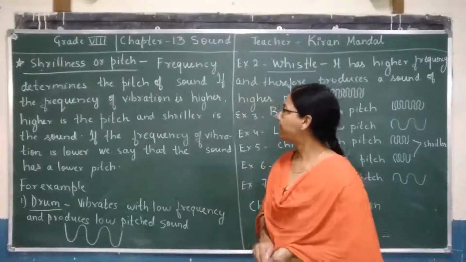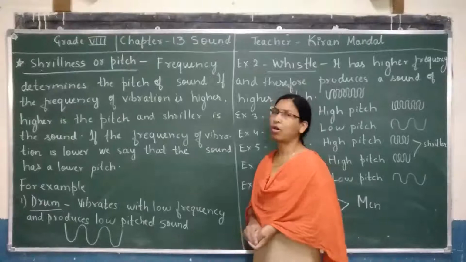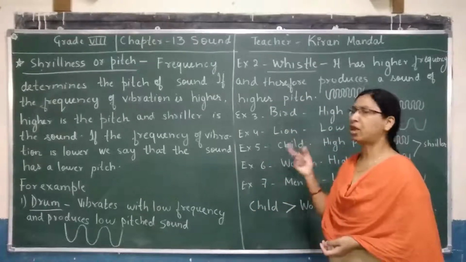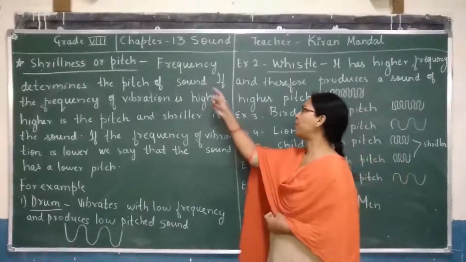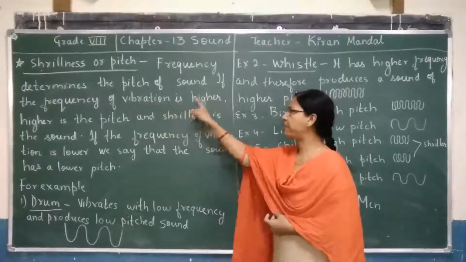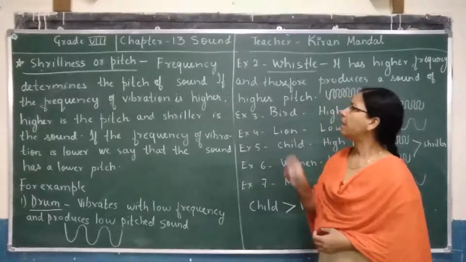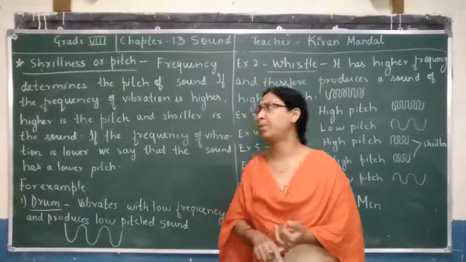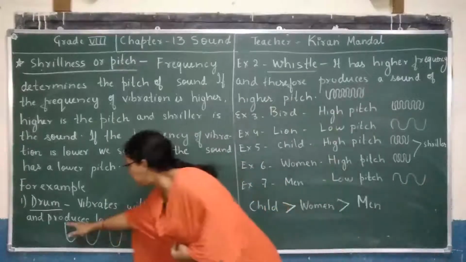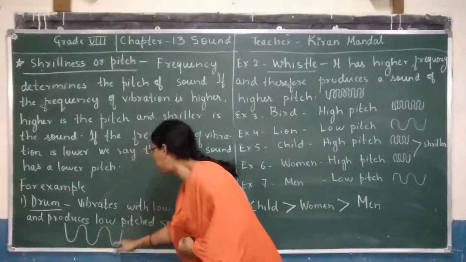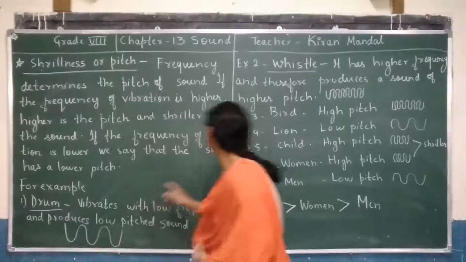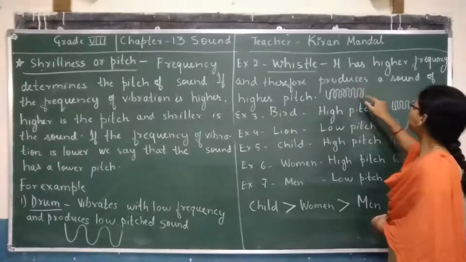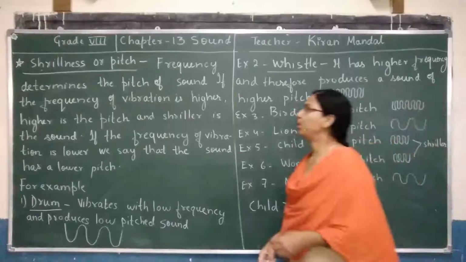Dear children, our next topic is shrillness or pitch. Frequency determines the pitch of the sound or the shrillness of the sound. If the frequency of vibration is higher, the pitch is higher. So it depends on the frequency of vibration. Here you can see the vibrations are at a great distance from each other, so it will be low pitch. Here you can see they are very near to each other. Frequency is high, so it is high pitch.